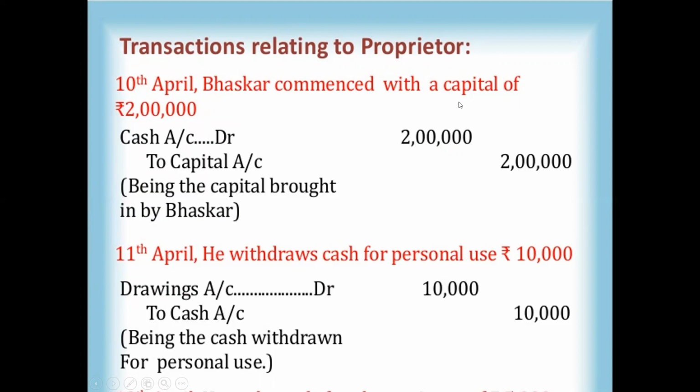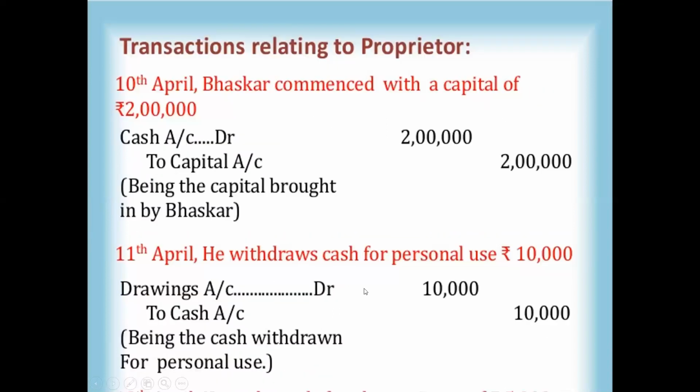So here there are two accounts, one is capital account. He is investing 2 lakhs rupees as capital. And the amount is 2 lakhs rupees cash. So that is cash account and also capital account. Through Bhaskar, the cash is being received. Cash is coming into the business. What comes in is debit. So cash account should be debited and the capital account should be credited. Bhaskar is providing the capital of 2 lakhs rupees to the organization. So that is also one more transaction.